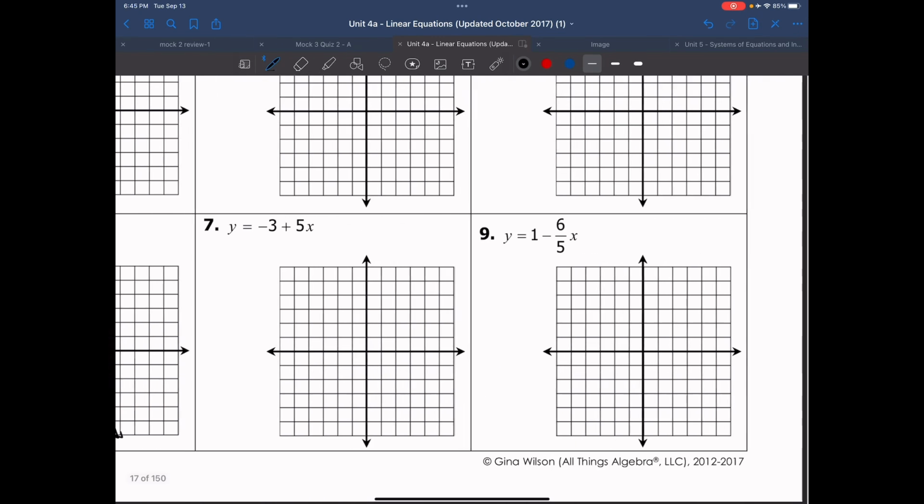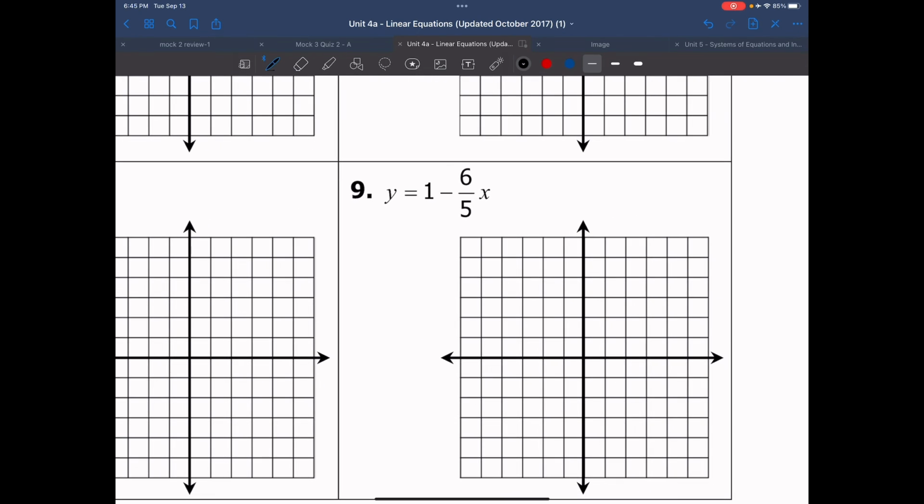Number 9 here, I want to use this one because take note that they moved the m to the back and they put the b up front. But don't let this trick you. So here we go. My y-intercept is 1, not negative 1. The negative sign is behind it. For it to be negative 1, the negative sign or the minus sign needs to be in front of it. So my starting point is actually 1.